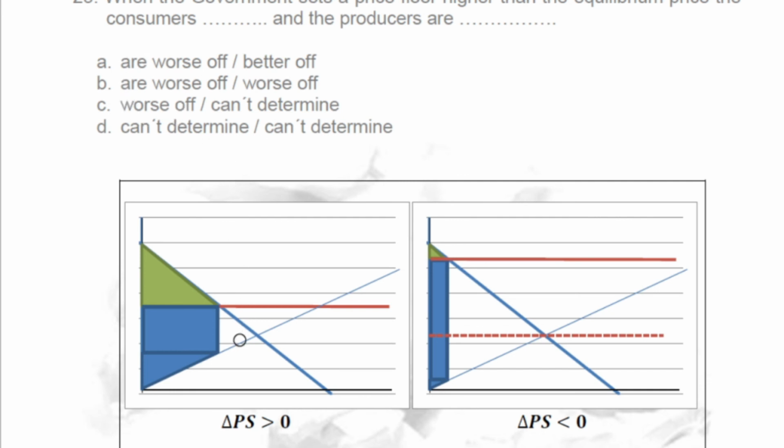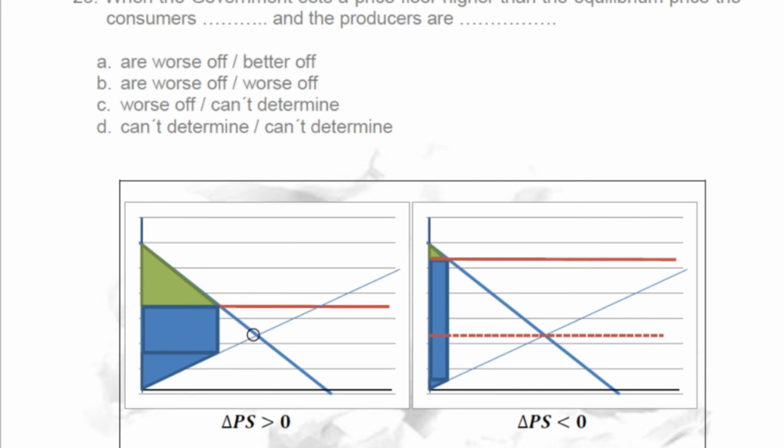But what happens with producers? Before, they earned the area from the price down to the supply curve, and now they earn this blue area, the area below the price received and over the supply.